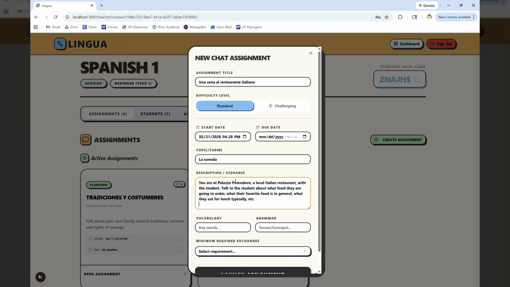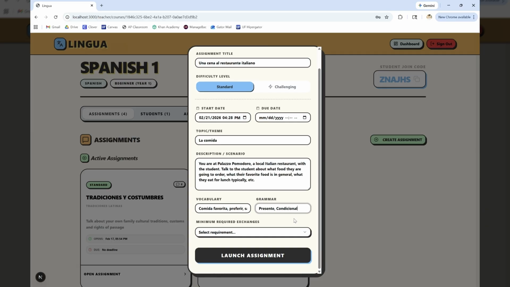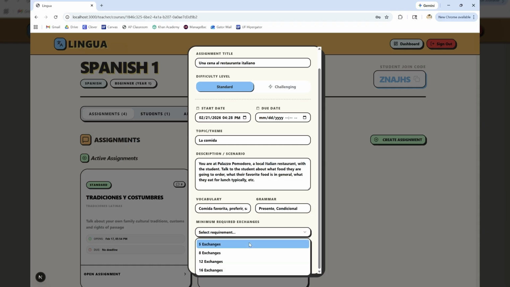I'm going to provide a description of the assignment, key vocabulary words to be used, as well as grammar tenses to be included in the discussion. I'm also going to set a minimum required number of exchanges, and then I'm going to launch the assignment.